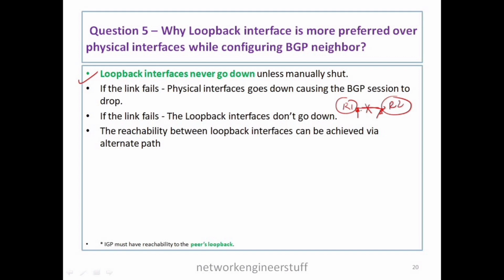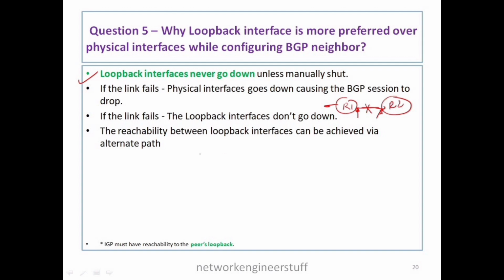But if the link fails, the loopback interfaces won't go down. The reachability between loopback interfaces can be achieved via an alternate path, and so the neighborship will remain up. You can explain this with the help of a small topology.